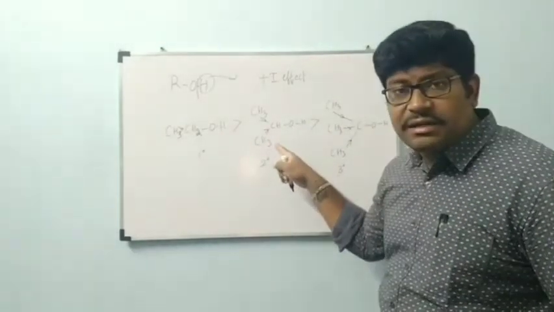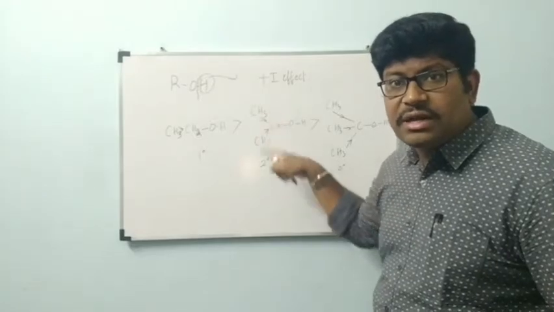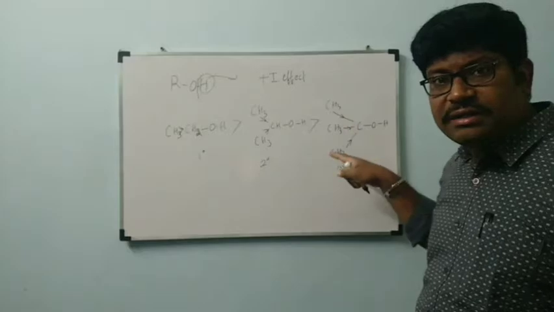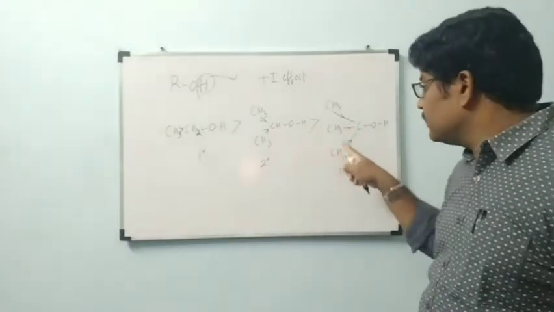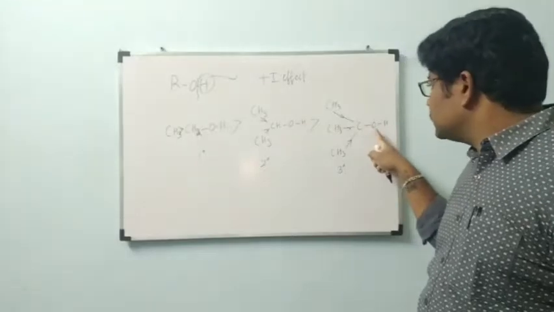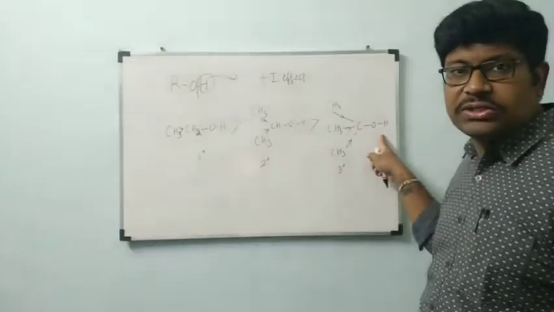Here in secondary, how many electron donating groups are there? Two electron donating groups are there. In tertiary, three electron donating groups are there. Because of these three electron donating groups, this carbon will hold the oxygen strongly, as well as this oxygen will hold the hydrogen even more strongly.